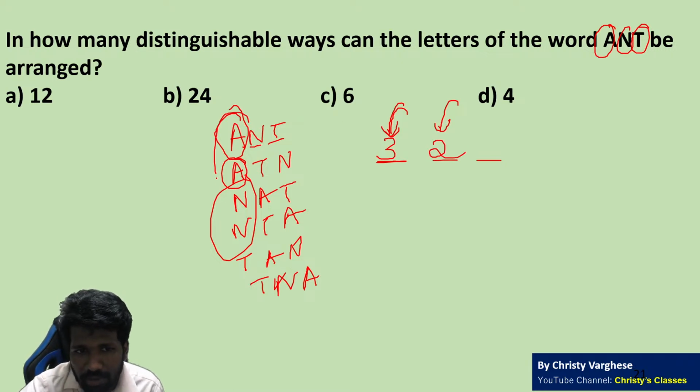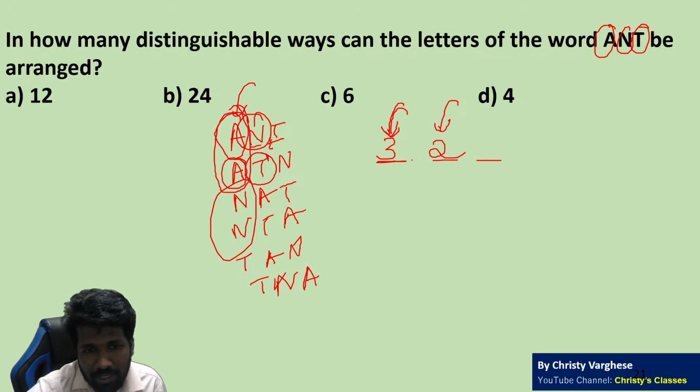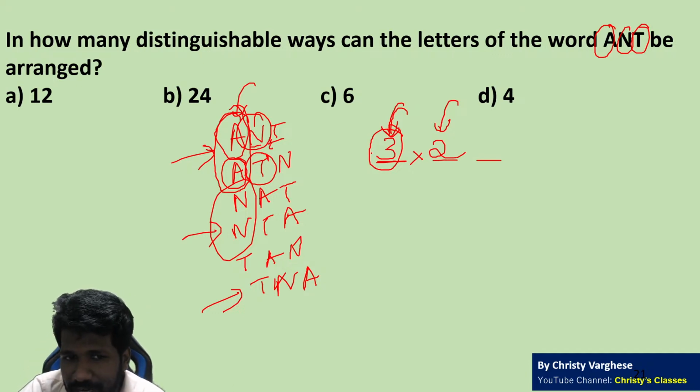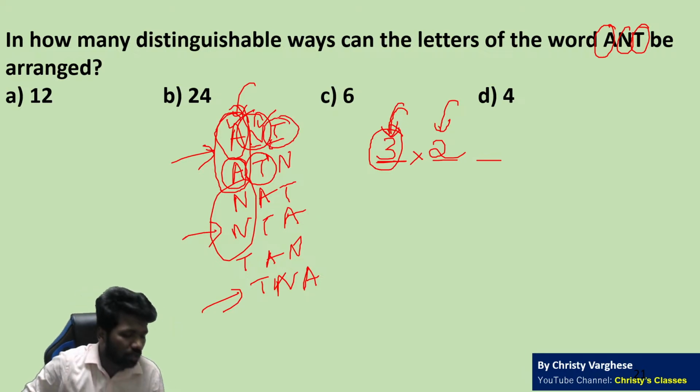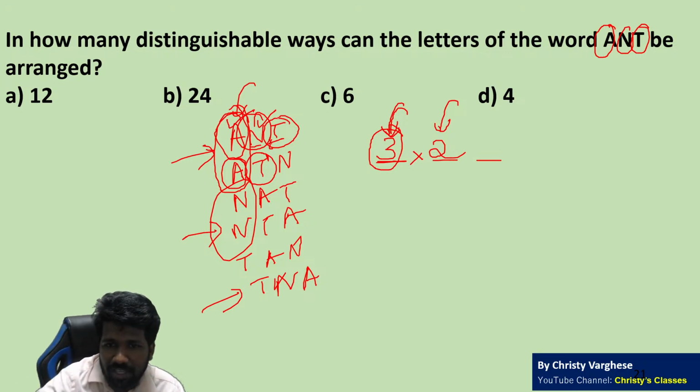Or look at this. When you fix A here, A is not available anymore. So the second position can be filled with N or T. 2 ways only. When you fix A, or N, or T, that is the case. So for each of these 3 cases, 2 possibilities are there for the second letter. And similarly, when you fix the first and second letter, the remaining 1 position has only 1 way of filling it. Only 1 way of fixing it.